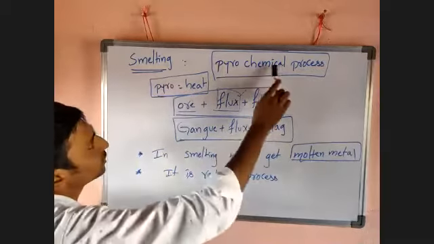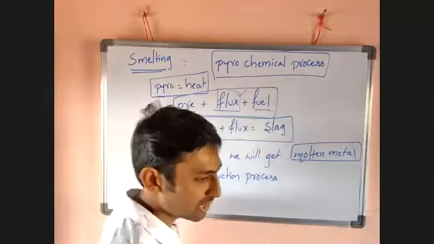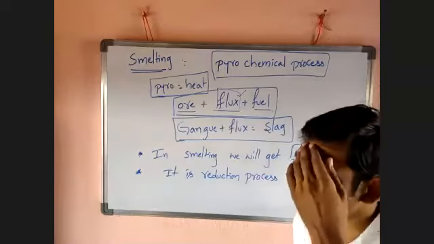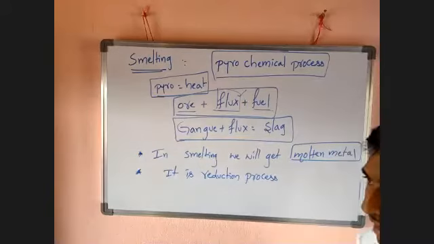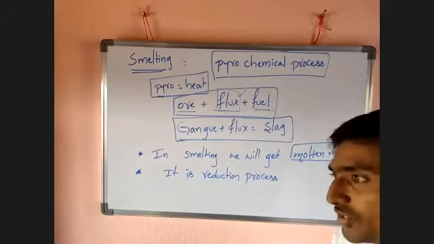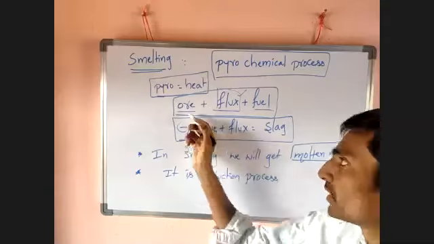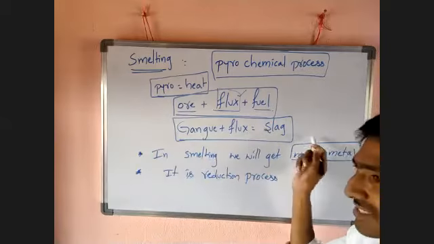It is a pyrochemical process. So smelting happens in the presence of high temperature actually. So in this process, what can we do? Ore is mixed with a certain amount of flux and fuel, and they are allowed to combust. Combustion means heating. So there, the gangue particles present in the ore mix with flux and produce slag.